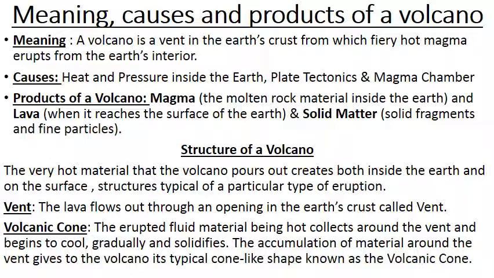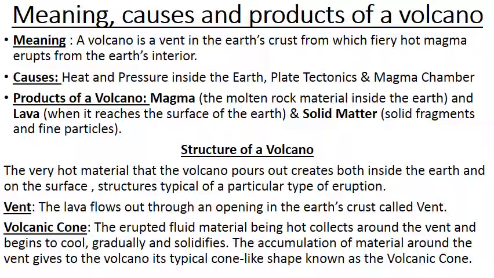Now we will discuss the structure. The very hot material that the volcano pours out creates structures both inside the earth and on the surface, typical of the particular type of eruption. The eruption may take place quietly or violently. So what is the important structure here? The vent. The lava flows out through an opening in the earth's crust called the vent. The opening where it flows out upwards is known as the vent.